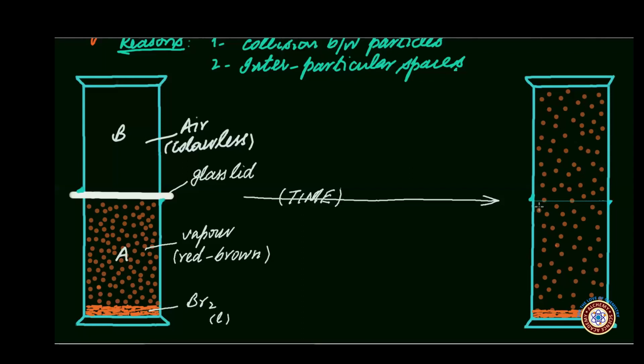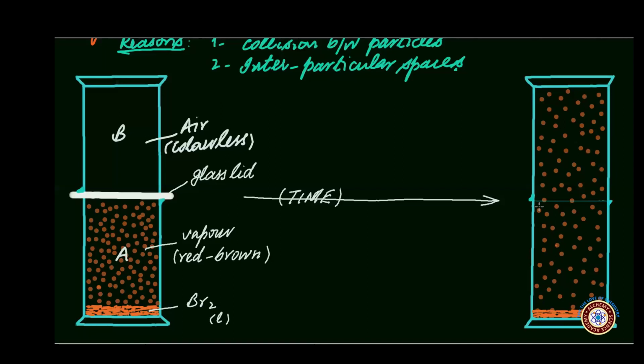So it means that bromine vapor has diffused into the air molecules, and air molecules have diffused into the bromine vapor, and this spontaneous intermixing or spreading of two or more non-reacting gases into one another is called diffusion of gas in gas or gaseous diffusion.